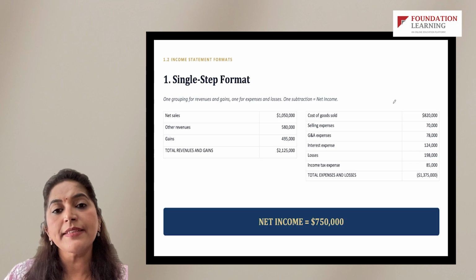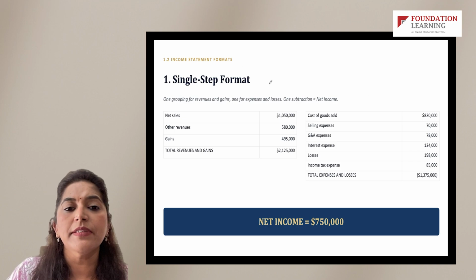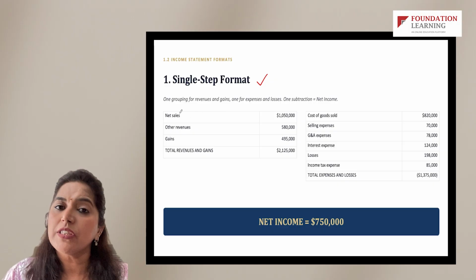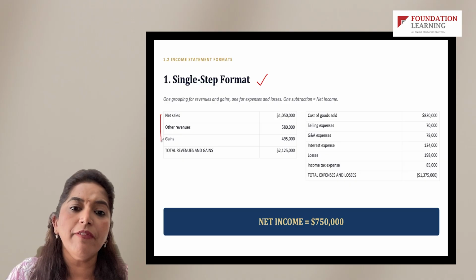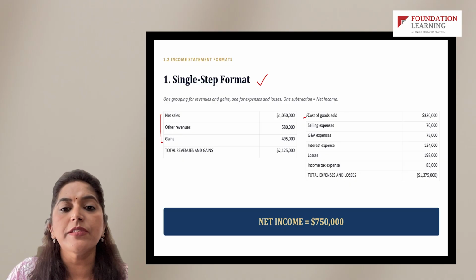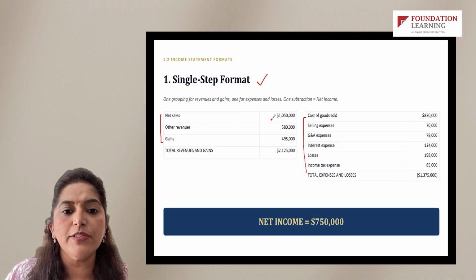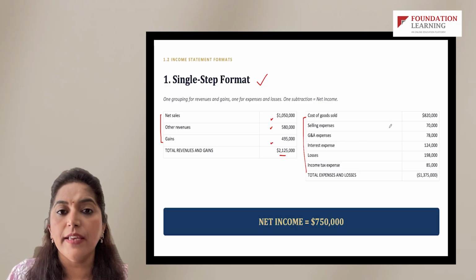But the idea is that in case, let's say, the company is presenting a single step statement, right? Here in a single step statement, we just have all the income in one go and all the expenses in one go. That is a single step income statement, single step format. So you have net sales, you have other revenues, you have other gains, which gives total gains and revenues.